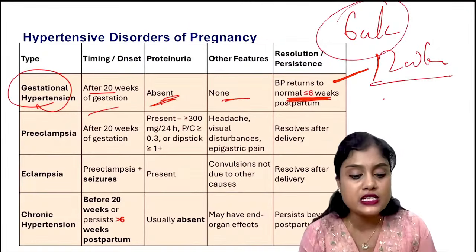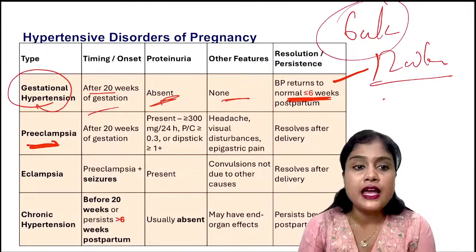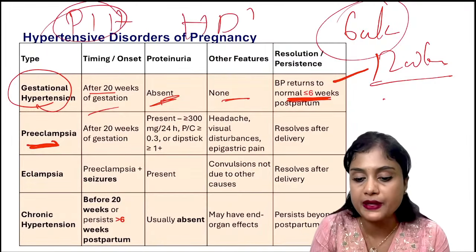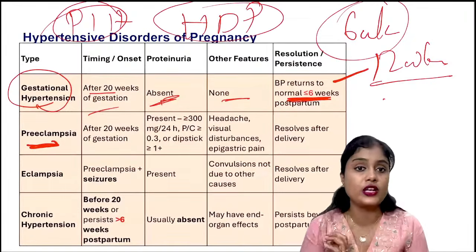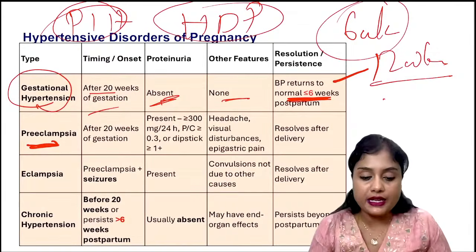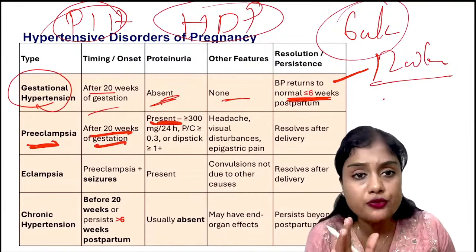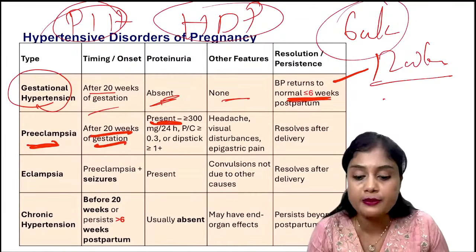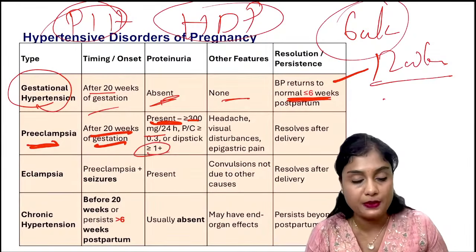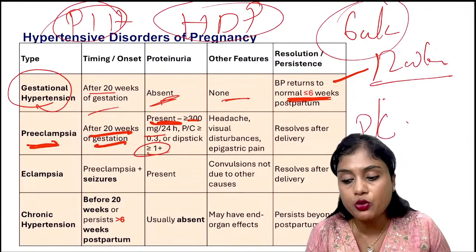Okay, and next coming to preeclampsia. So preeclampsia, we already knew the definition. Previously we used to call pregnancy induced hypertension PIH. Now it is HDP, hypertensive disorders of pregnancy. This is almost changed for so many years now. So in preeclampsia per se, it is after 20 weeks, it is proteinuria. What is the quantity of proteinuria? Still the same. It is more than 300 milligram in 24 hours or 0.3 in your urine dipstick or more than 1 plus. Urine protein creatinine ratio should be more than 0.3.